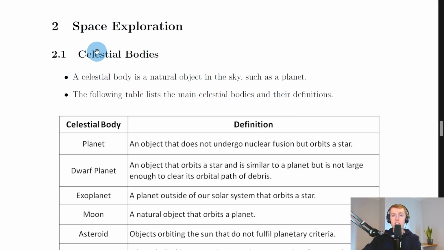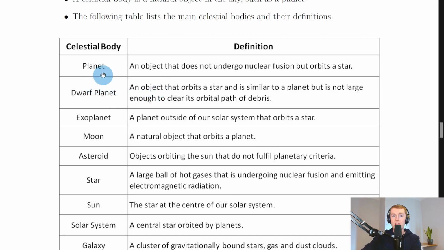Now to kick off section 2 on space exploration, we're going to start by looking at celestial bodies, and it's really just a list of definitions to learn. So it starts by saying that a celestial body is a natural object in the sky such as a planet. The following table lists the main celestial bodies and their definitions.